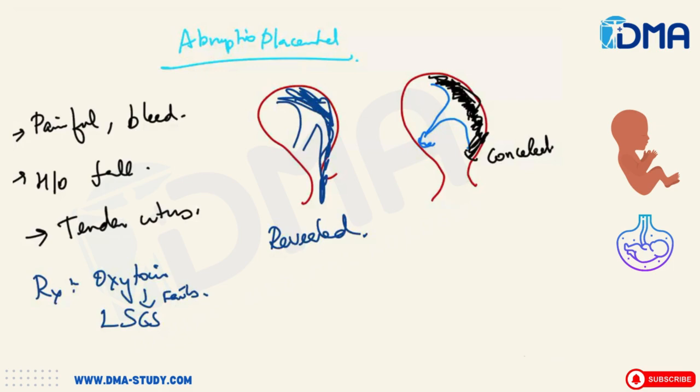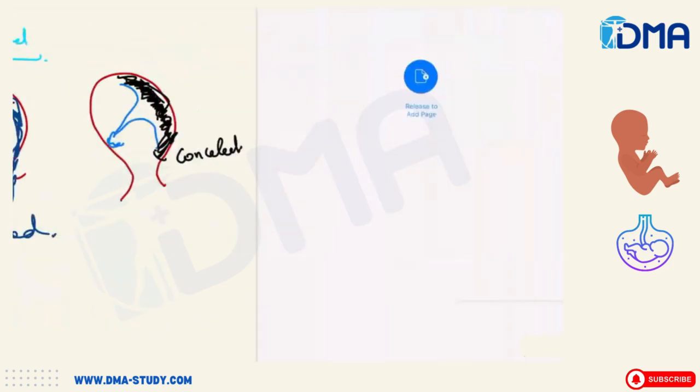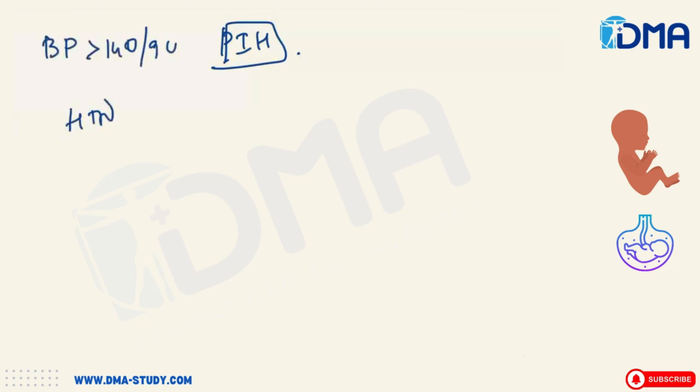Next, coming to pregnancy-induced hypertension. Usually this is diagnosed when you have a hypertensive episode, BP more than 140/90, present after 20 weeks of pregnancy.